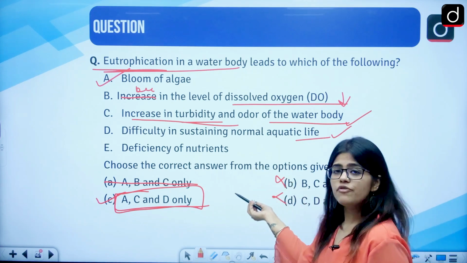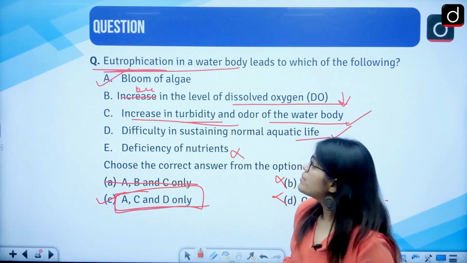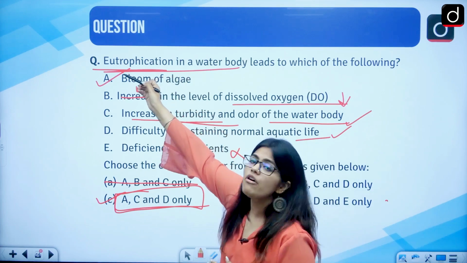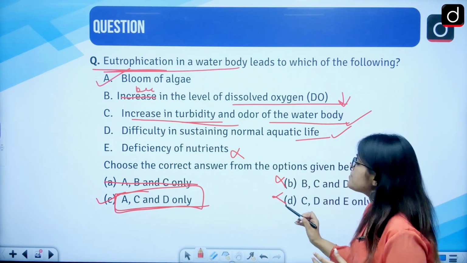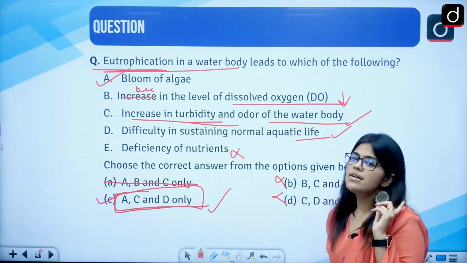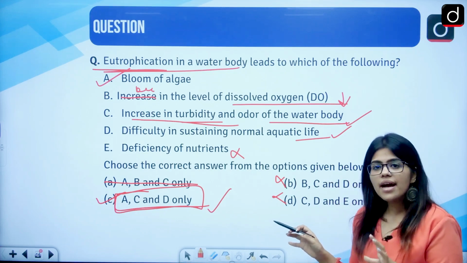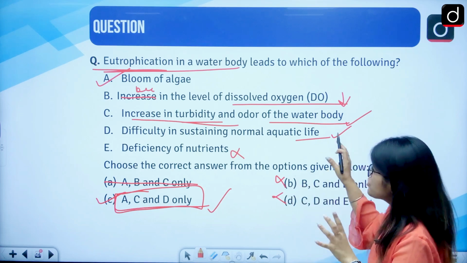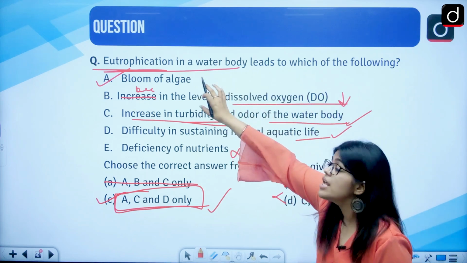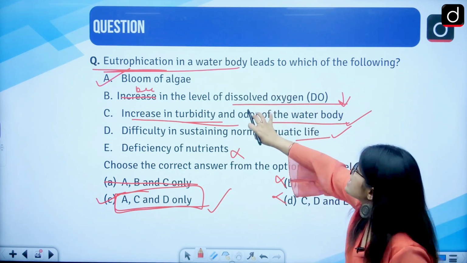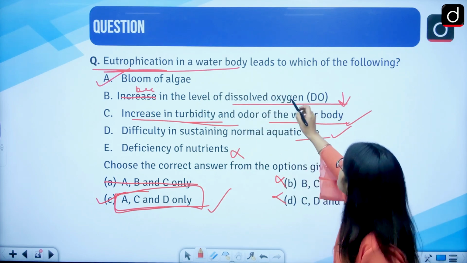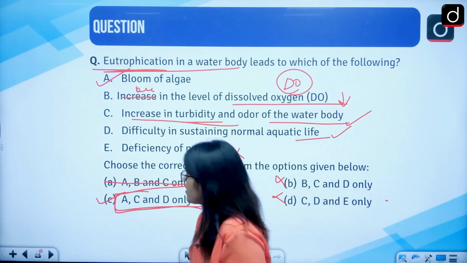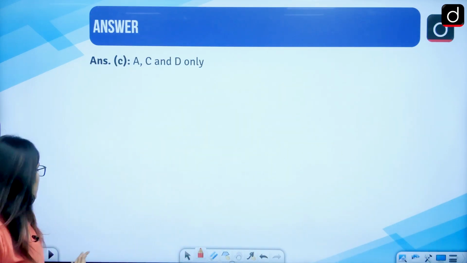And deficiency of nutrients? No. Whenever we see that there is an increase in the nutrients, then there is the process of eutrophication. So C becomes your right answer. What is to be gained here? They have already asked this statement so many times. You should know that whenever there is eutrophication, there is always a decrease in the dissolved oxygen in the water, right? So you should remember this point.